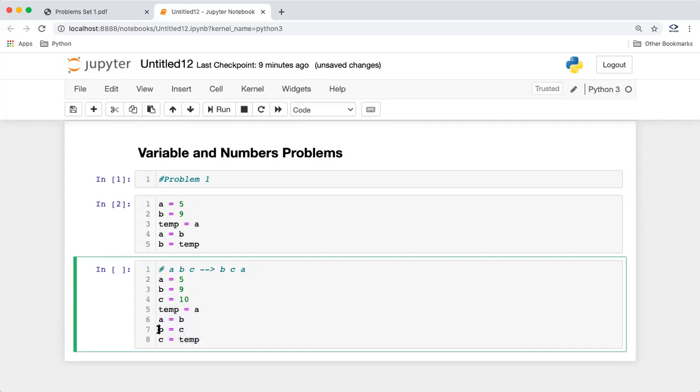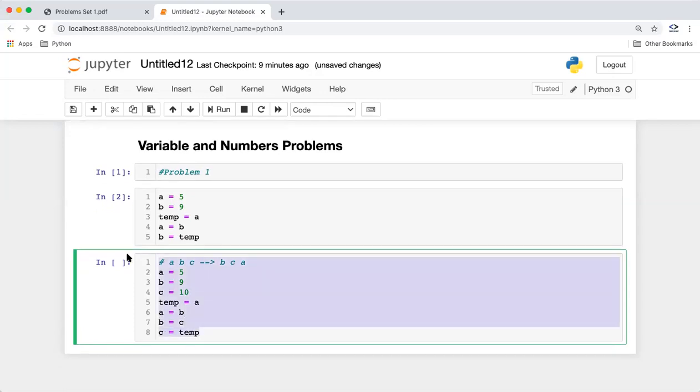Because we know B equal to C, why can we do this directly? Because the value of B we have already copied into A, so we don't need the value of B again, right? So we can just say A equal to B, B equal to C, and C equal to temp. So this is how we have swapped the values of three numbers using a temp variable.